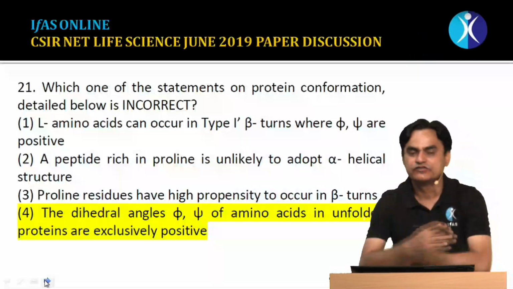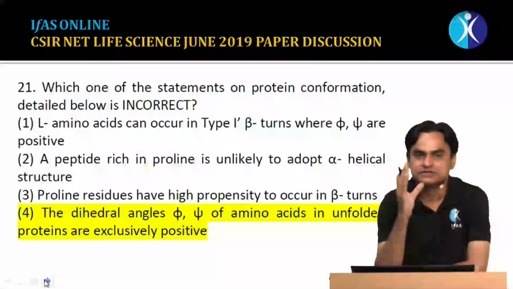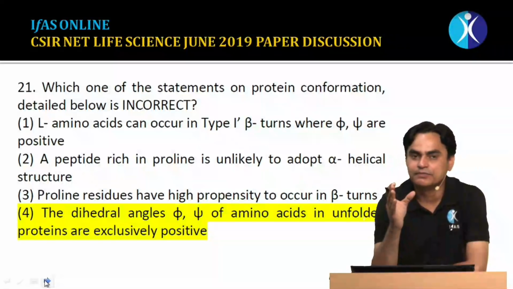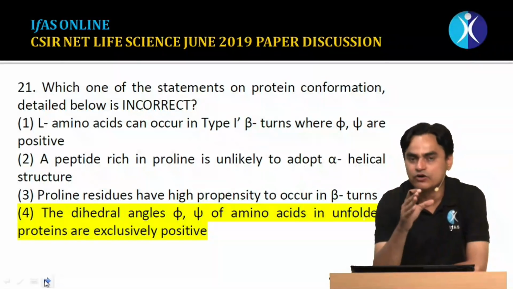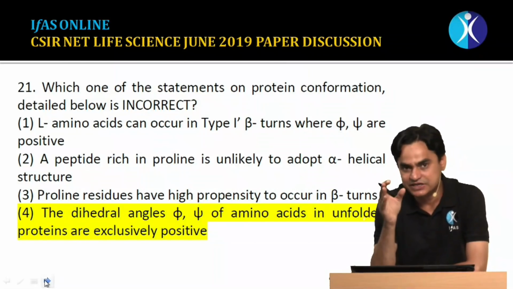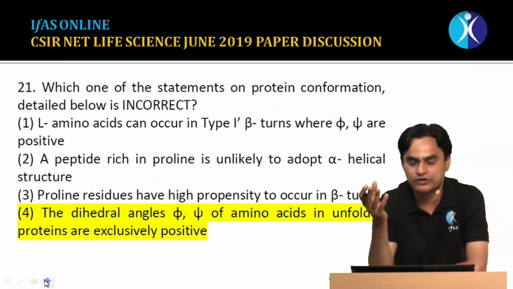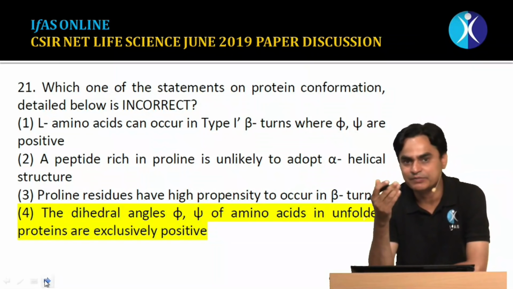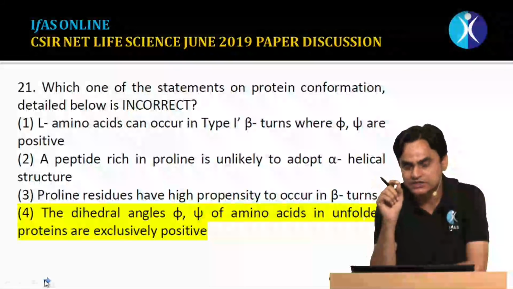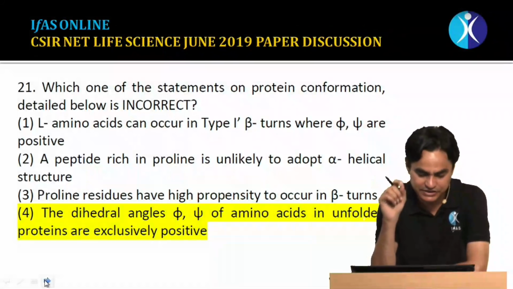So these are the first few questions from biochemistry. These are the questions from series A of the CSIR NET June examination 2019. If you have series B or series C, you can find these questions in your series, because the numbers may change. I am discussing the questions according to series A of the NET examination.